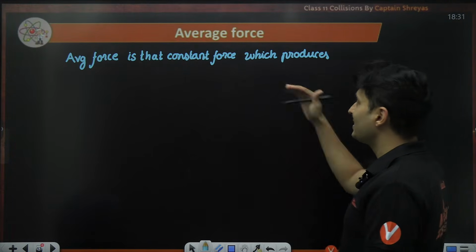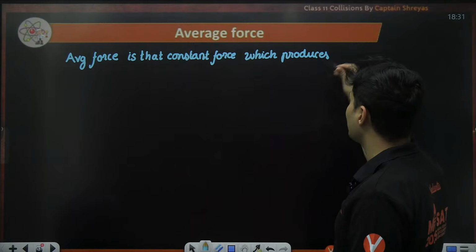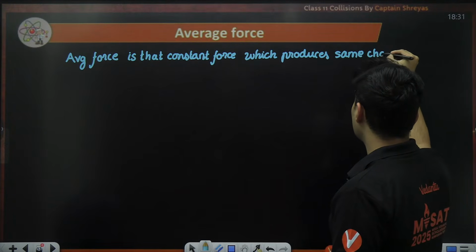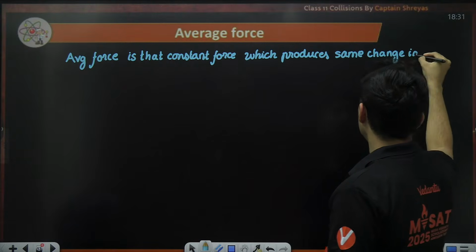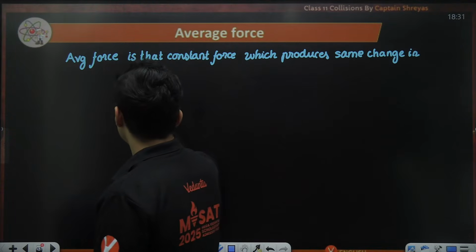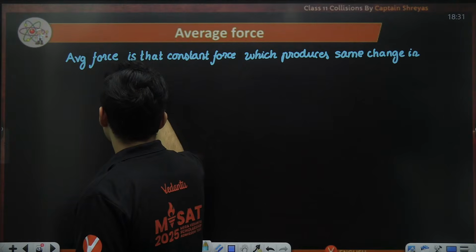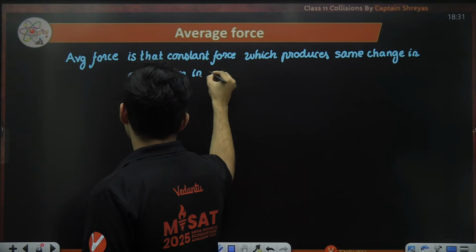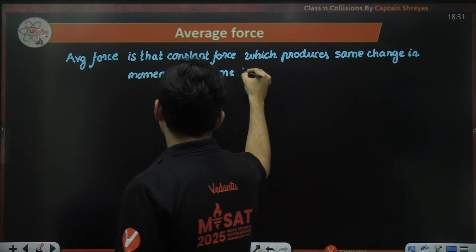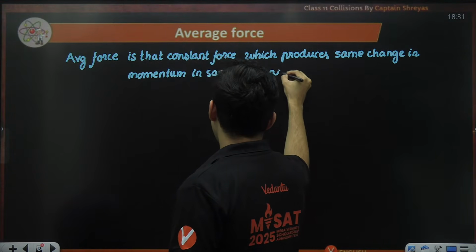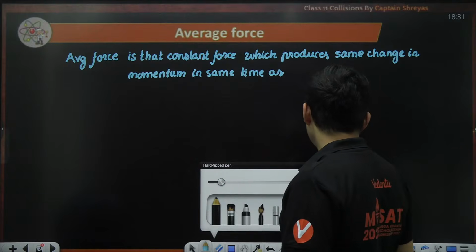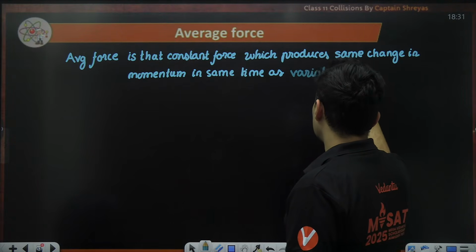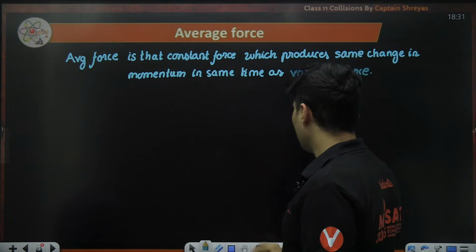So average force is that constant force which produces the same change in momentum in the same time as the variable force.